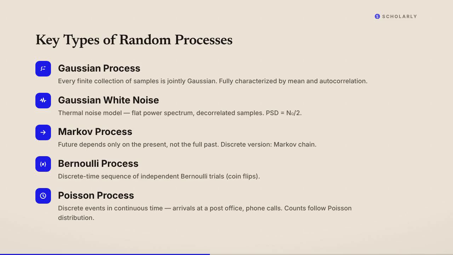Second, the Markov process, where the future depends only on the present, not on the full past. A discrete Markov process is called a Markov chain. Think of a telegraph signal encoding Morse code. Third, the Bernoulli process, a discrete time sequence of independent coin flips. And fourth, the Poisson process, discrete events occurring continuously in time, like customers arriving at a post office. The number of arrivals in any interval follows a Poisson distribution.